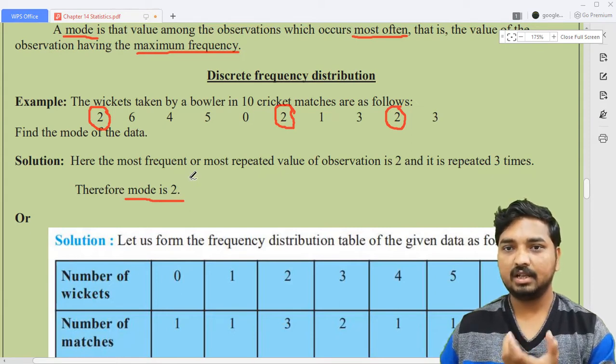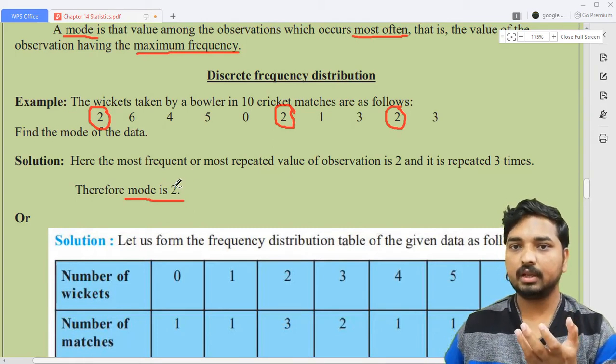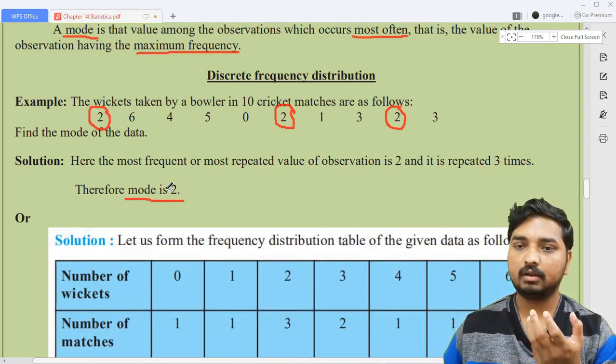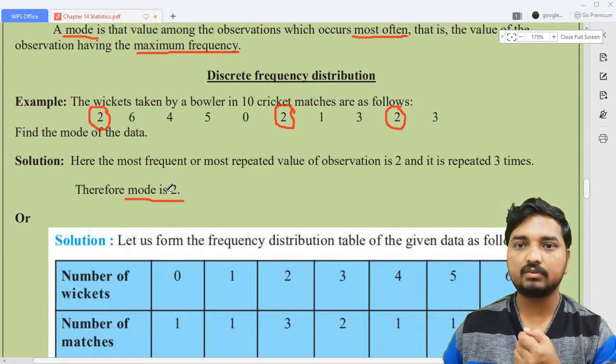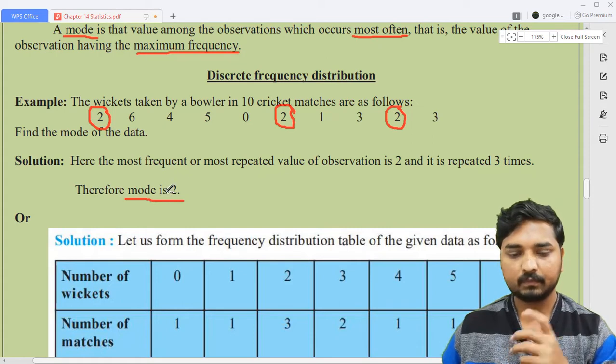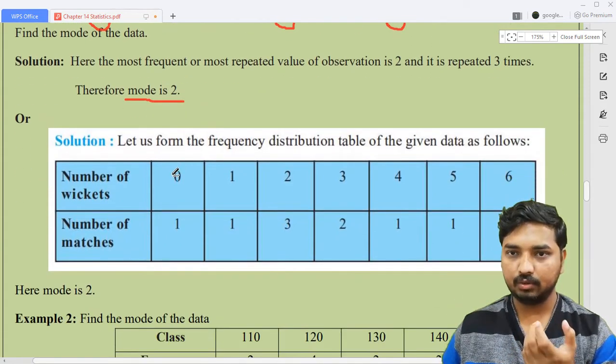It's very simple. You just need to identify what? That observation which is repeated the highest number of times, that observation itself is called what? Mode of the data. Or else the same data can be converted into a grouped data.